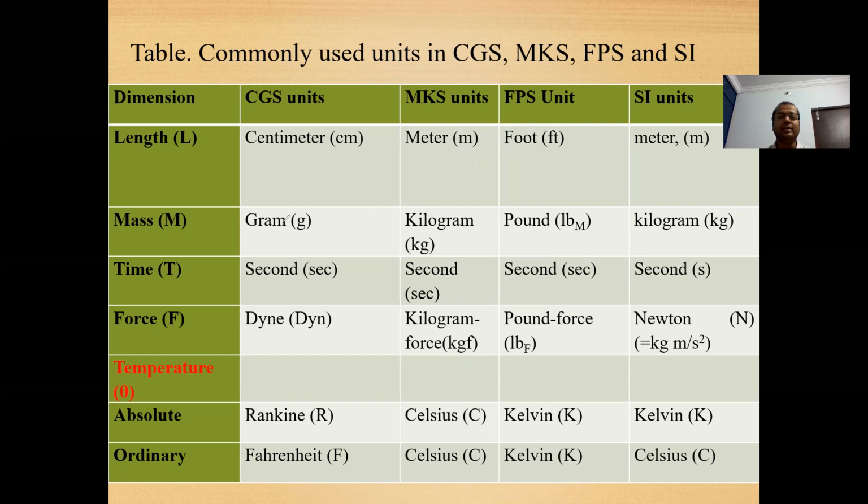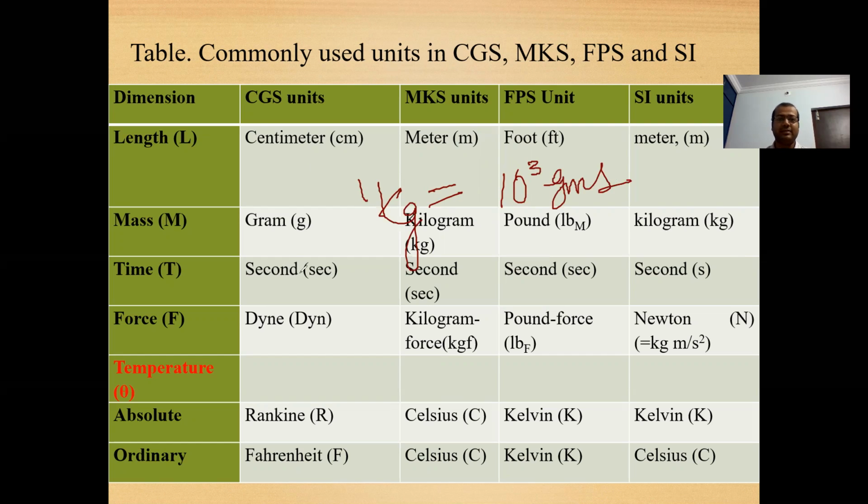Mass in CGS is in grams, while in SI it is in kilograms. So 1 kg is equal to 1000 grams, which is 10 to the power 3 grams.